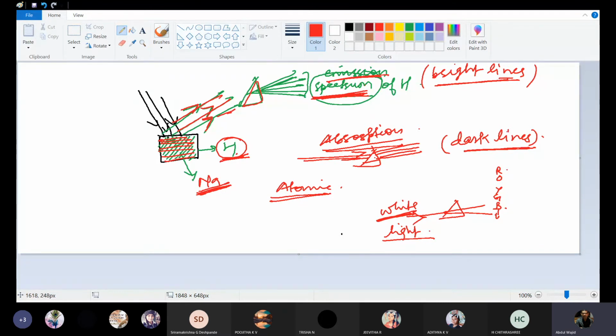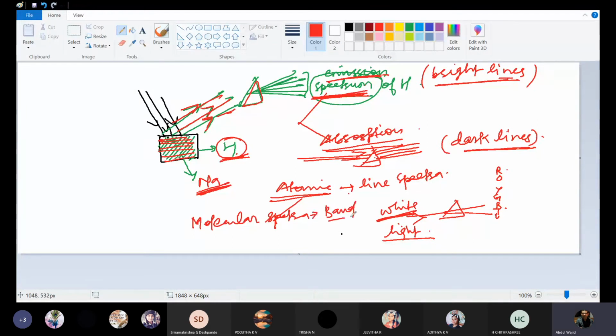So spectra are of two types, absorption and emission. Then spectra can be line or band. Atomic spectra will always be line spectra, and molecular spectra will always be band spectra.